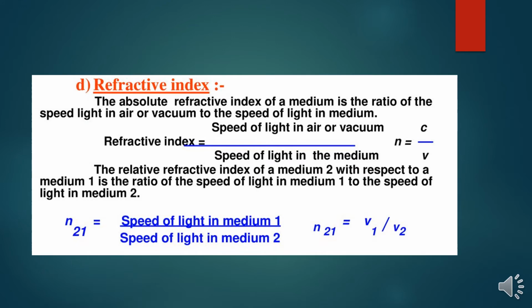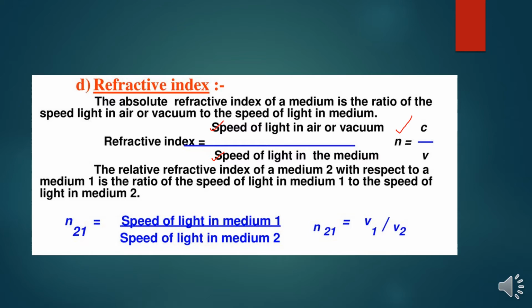What is called refractive index? The absolute refractive index of a medium is the ratio of the speed of light in air or vacuum to the speed of light in the medium. Mathematically we can write it as n is equal to c upon v.